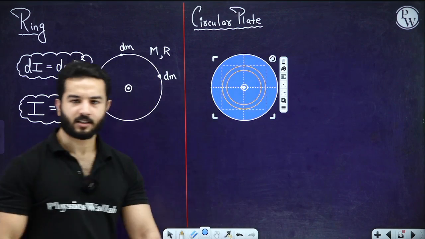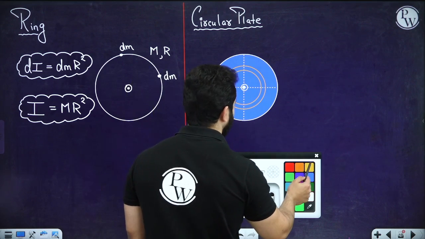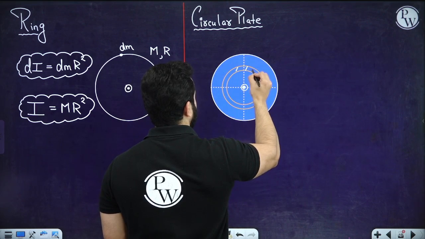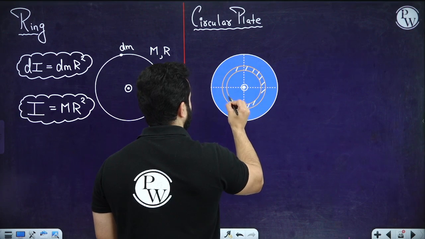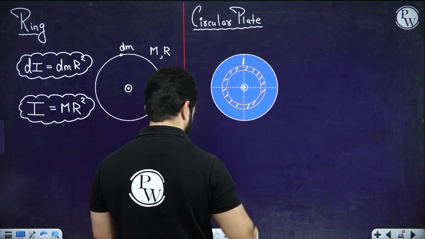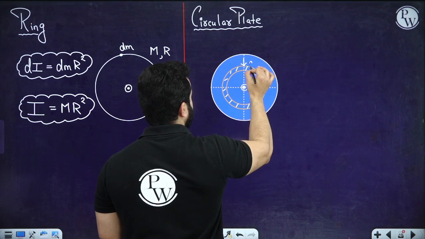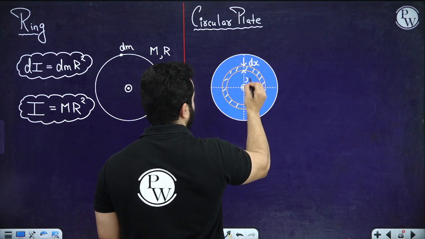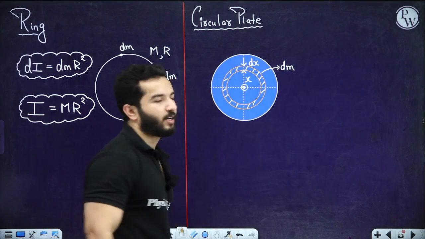That means a ring, which has got mass like this, and by the way, this has got a thickness of dx, radius of x, mass dm. Is that all good?